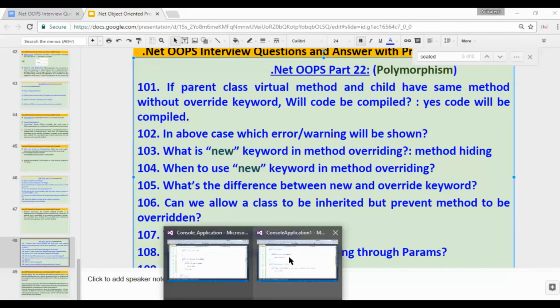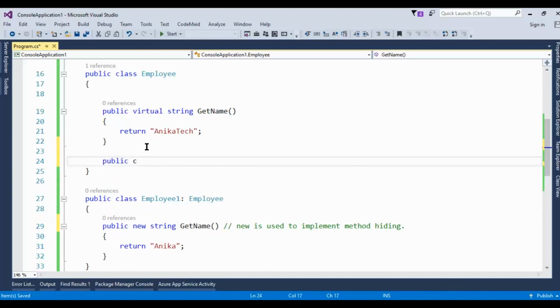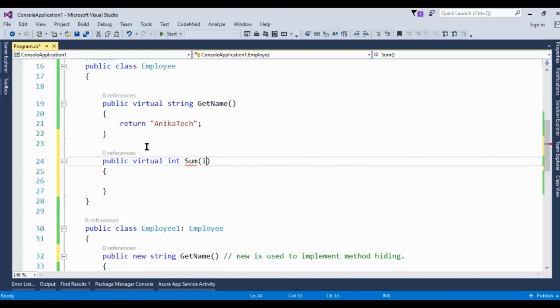So in this case, what we have to do, here we have this virtual. Now let's create one more method, virtual int sum. Suppose int a, int b, or we can say calculate. Here I am saying a plus b.